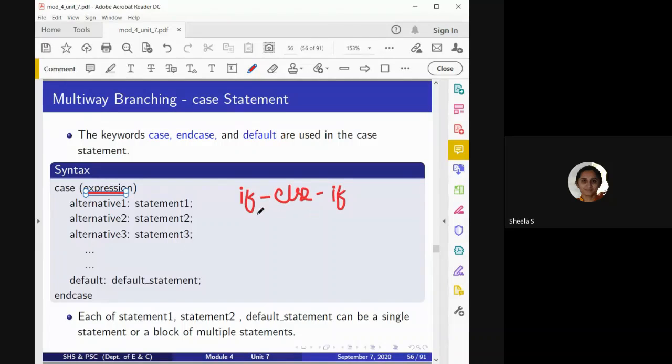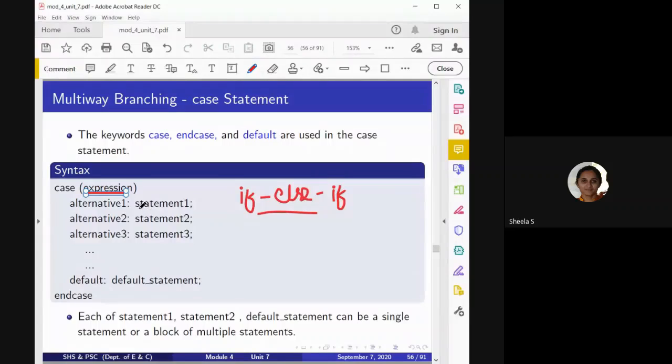But if I consider the if else if statement, in the if I can consider any expression. It doesn't mean that I have to consider many alternatives for only one expression in if else if. I can use that, as well as different expressions in the same nested if. Okay, this is what we consider multi-way branching.